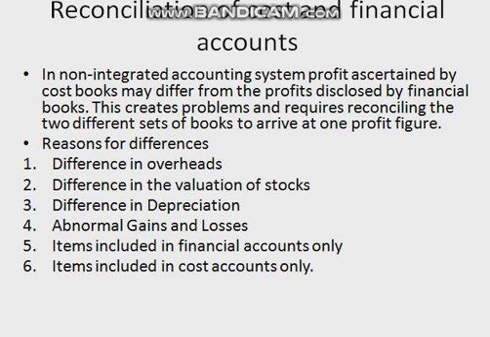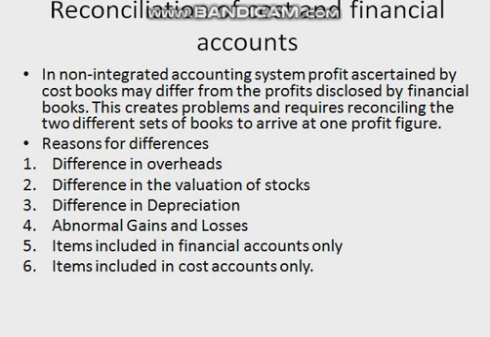The first difference is the difference in overheads, or underabsorption or overabsorption of overheads. In cost accounts, overheads are recovered at a predetermined rate, whereas in financial accounts, these are recorded at actual cost. This may give rise to a difference between overheads absorbed in cost accounts and actual overhead cost incurred. Such a difference should be written off to an overhead adjustment account. The result of the adjustment is that the actual amounts in financial accounts will agree with those shown in cost accounts.